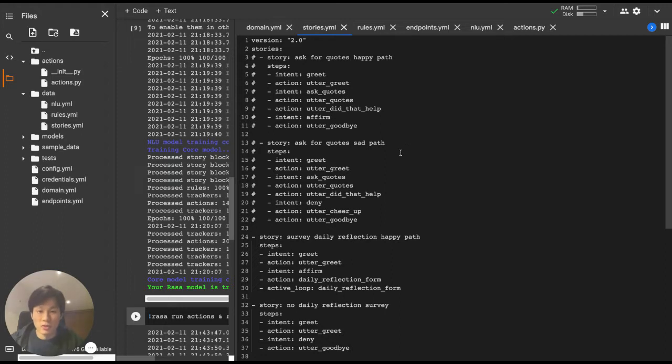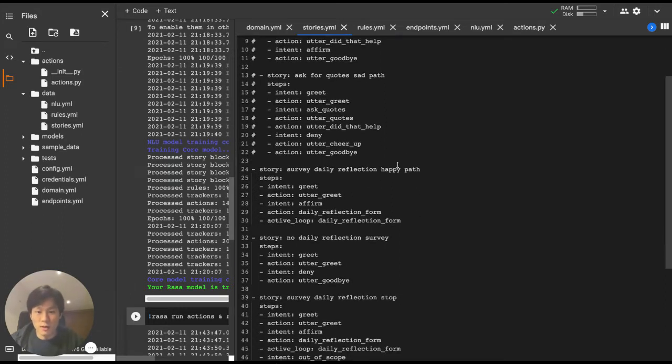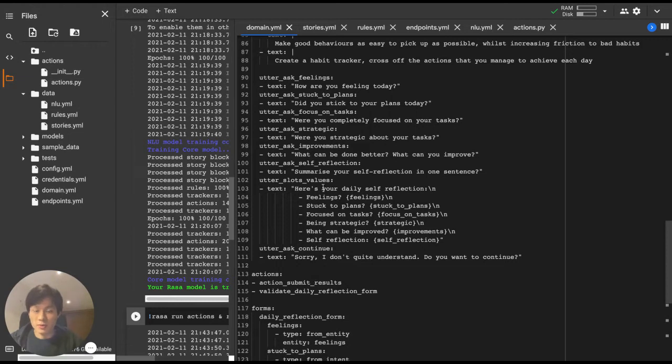What can we do? So Rasa has got this form where there are some information we want to collect, and throughout the conversation, we'll fill in those information slots. Now, first thing we want to think about is probably what sort of questions we want to ask the end users and what sort of information we want to collect.